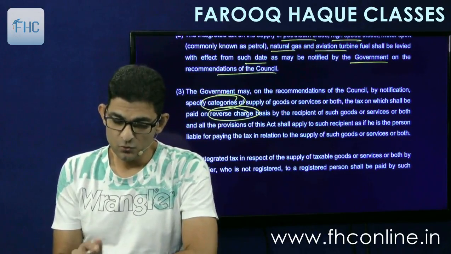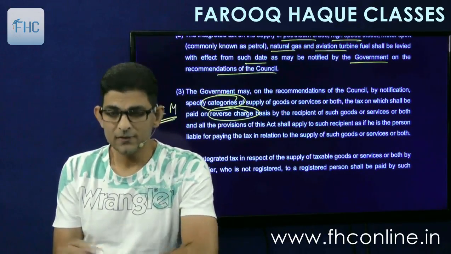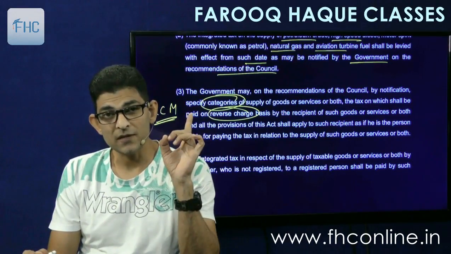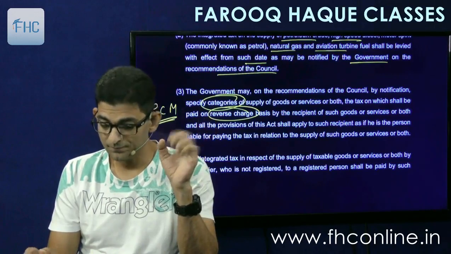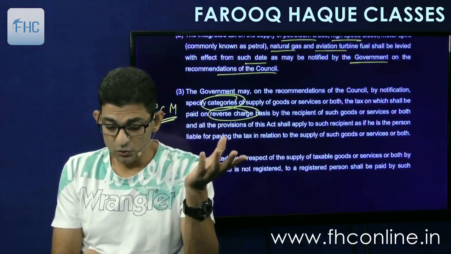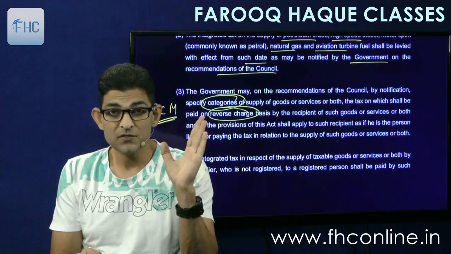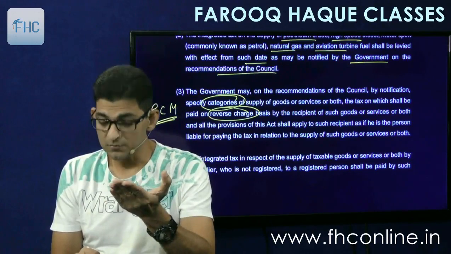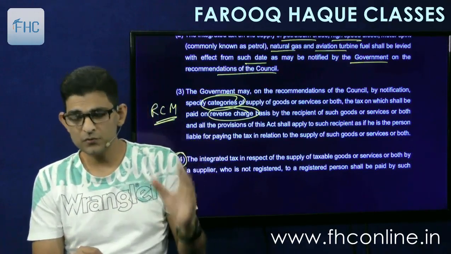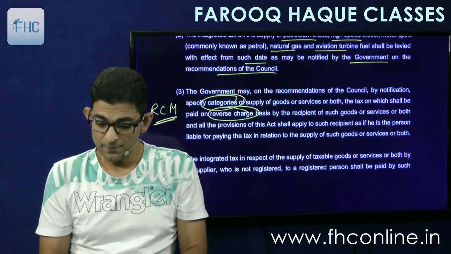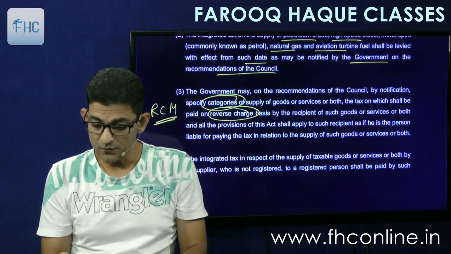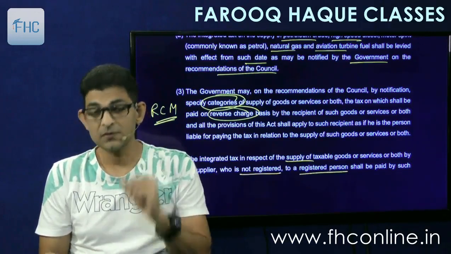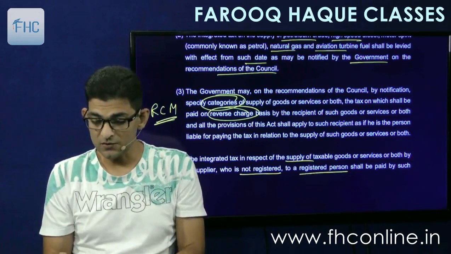So this is reverse charge. Government can specify the reverse charge, and the services which are notified here are the same that we have seen earlier in the CGST Act. They are absolutely the same. And then subsection 4 is automatic reverse charge. If the supplier is unregistered and the recipient is registered, then he has to pay tax on reverse charge basis. So that is subsection 4 here also on the same lines. That supply of taxable goods or services or both by a supplier who is not registered to a registered person shall also be paid on reverse charge.